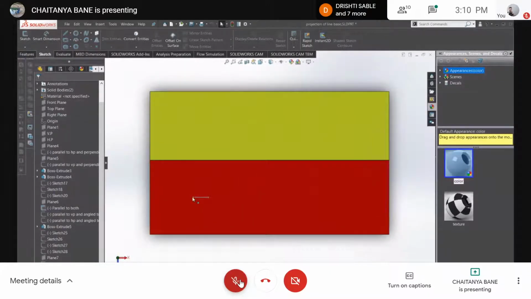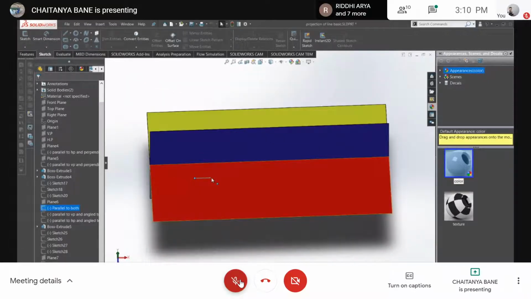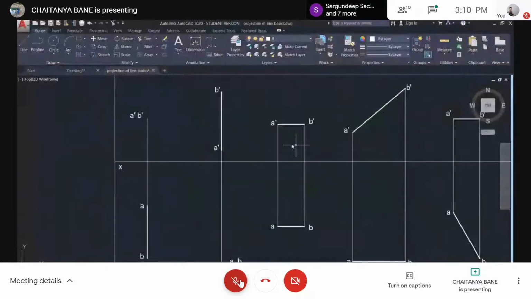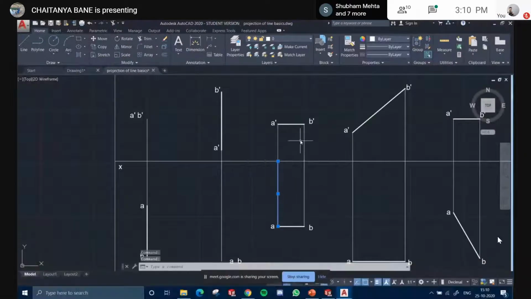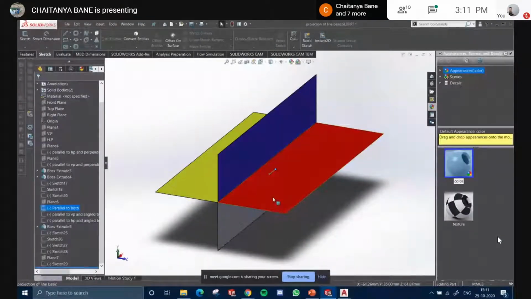If this is point A, this is point B. मैं ये point A का projections पहले ले सकता हूँ, correct? Point B का projection similarly ले सकता हूँ, and I can plot it. So मैंने क्या किया, A का projections लिया, B का projections लिया, and I joined the line. So मेरे को उसका front view मिला, top view मिला. Okay. अब first quadrant ही कर रहा हूँ, but all this is possible in any quadrant, correct?